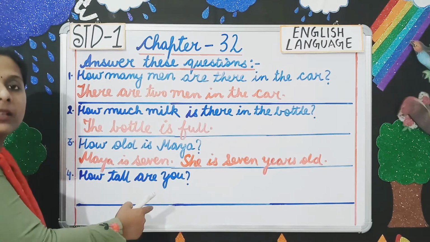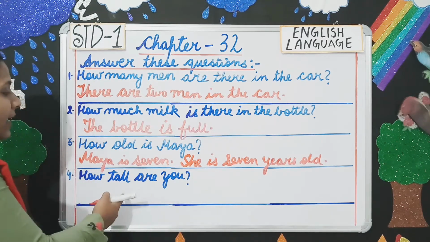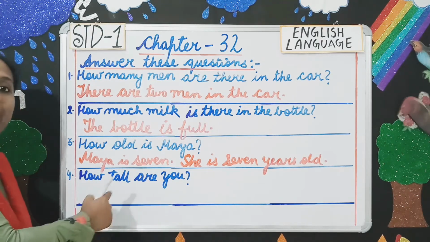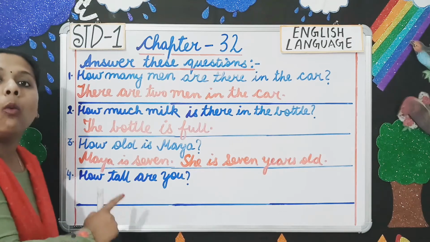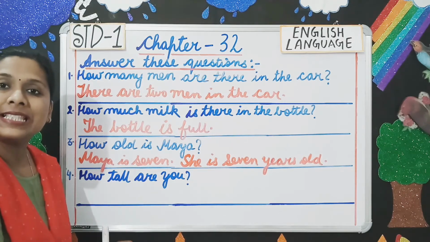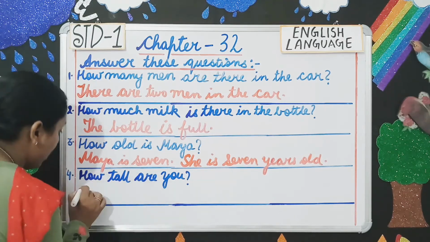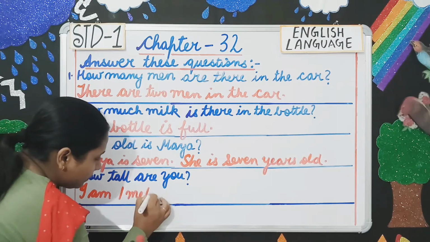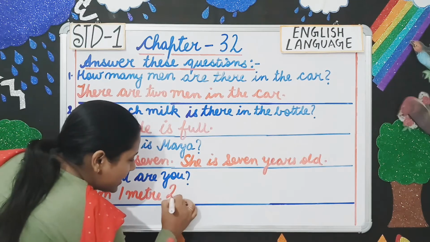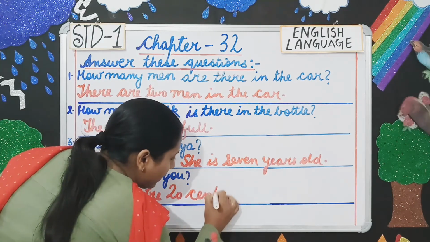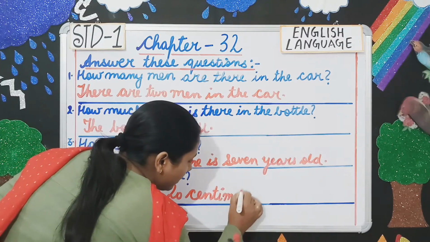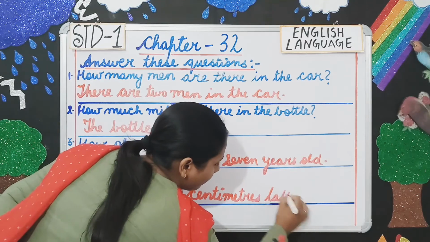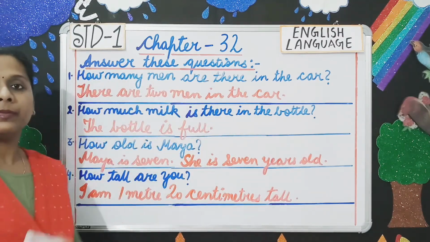Next, how tall are you? So you have to write your height. So you will write, for you will use I. With I, you use am. I am 1 meter 20 centimeters tall. Clear?